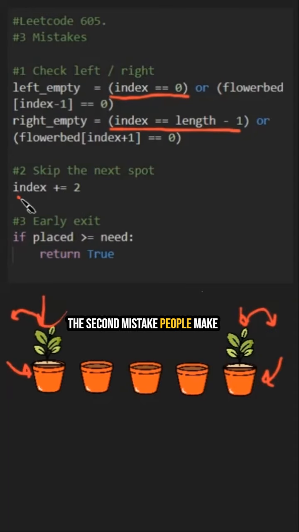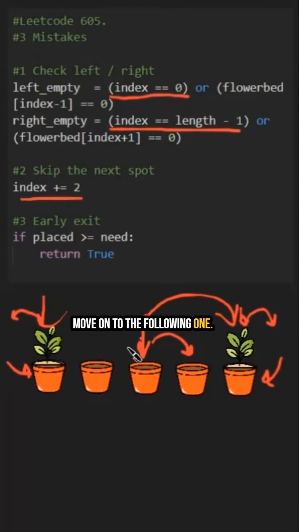The second mistake people make is that when they plant a flower here, for example, they should skip the next pot. Because according to the rules of the problem, we cannot plant a pot if there is something to the left of it. Therefore, when we have planted a flower, we need to skip the next element and move on